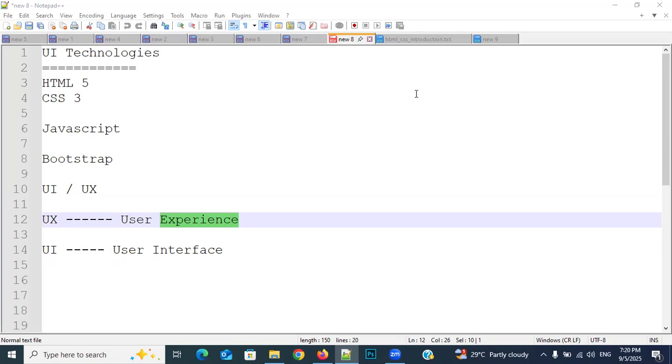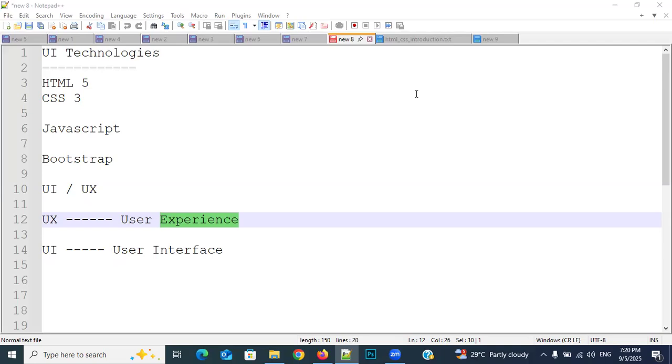Client side work, who will start? The UX designer will start. His software are Photoshop, CorelDRAW, Illustrator, Figma, whatever it may be. Any graphical software he will use. Why? Because whatever requirements he reads, for those requirements he needs to design a plan.